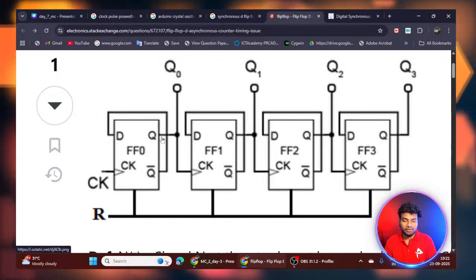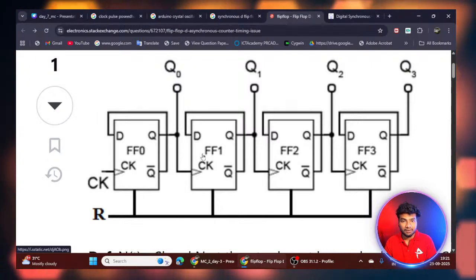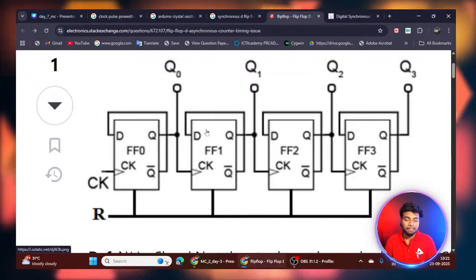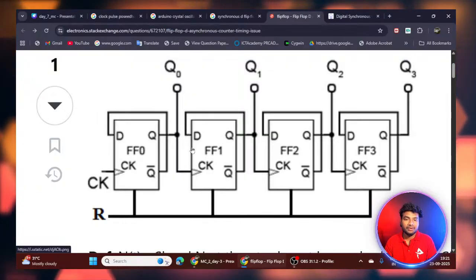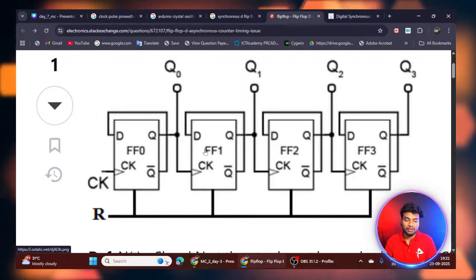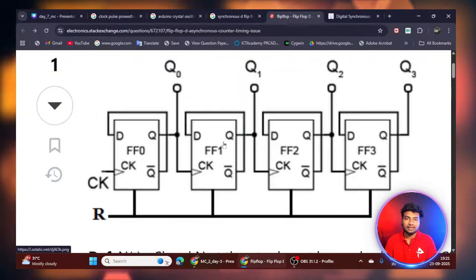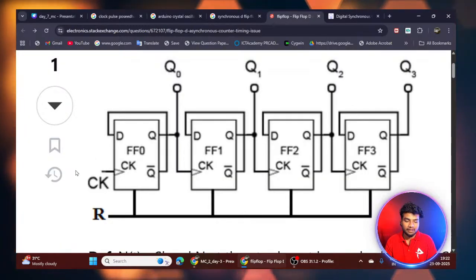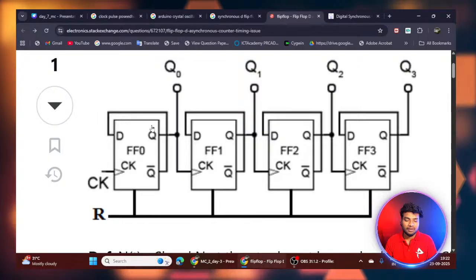The Q output is given as the clock input for my second D flip-flop. So only in the third clock pulse will that particular D flip-flop work; it gets the data and performs. That is the time taken. We are continuously giving the clock here, and if you are giving the clock, it will work.